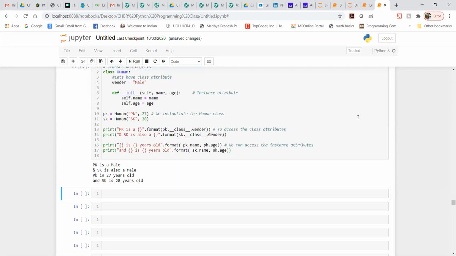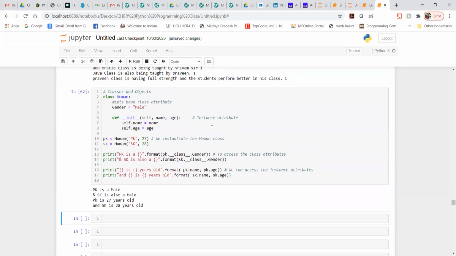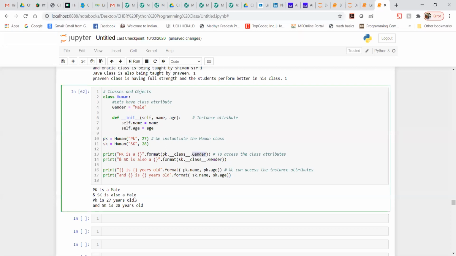You can see here pk is a male. Why is this mentioned as male? Because we are trying to access the class attribute gender. And sk is also a male, it is saying the same thing.